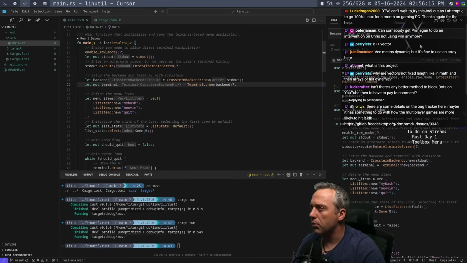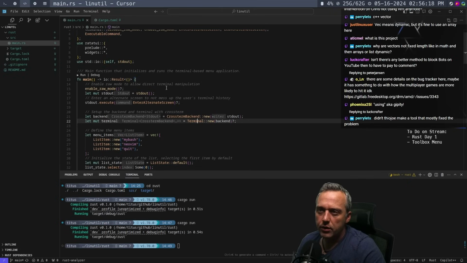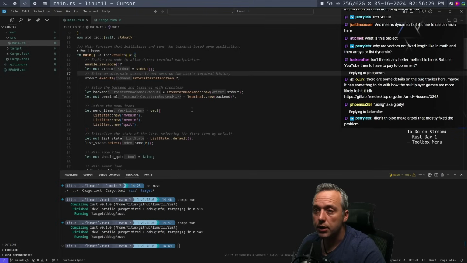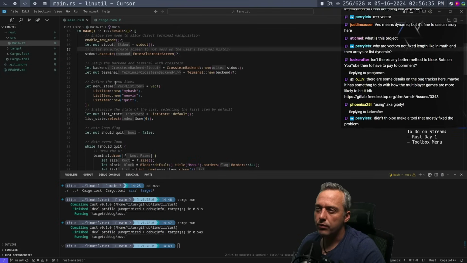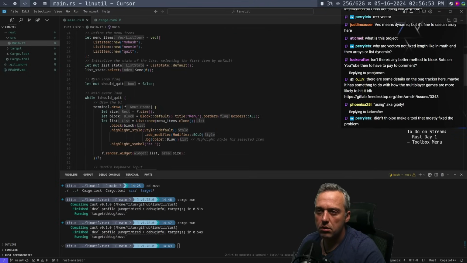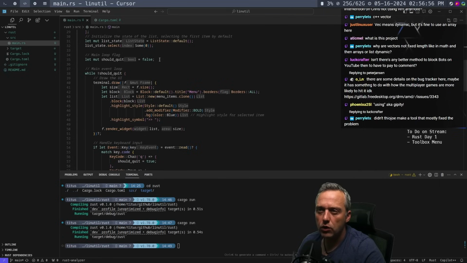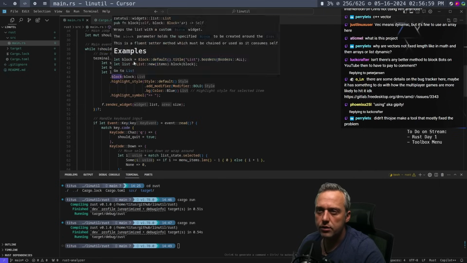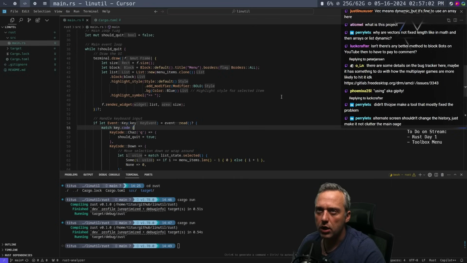Okay, so now we have a little bit more on the documentation front. Enable raw mode to allow direct terminal manipulation. Enter an alternative screen not to mess up the user terminal history. Oh, that's a cool idea. Set up the back end in terminal with crossterm. Define the menu items. Initiate the state of the list, selecting the first item by default. Okay, that makes sense. Main menu loop flag, false. Should quit. And then we have draw.